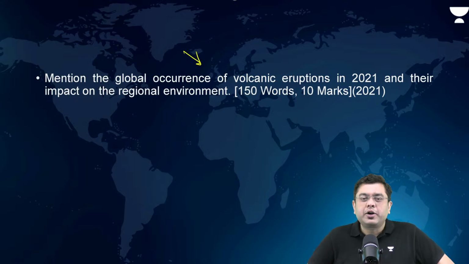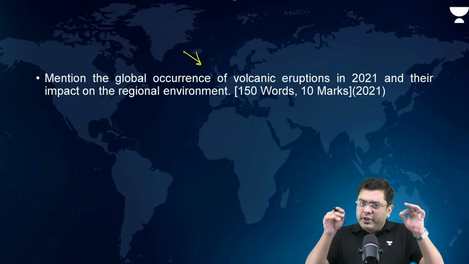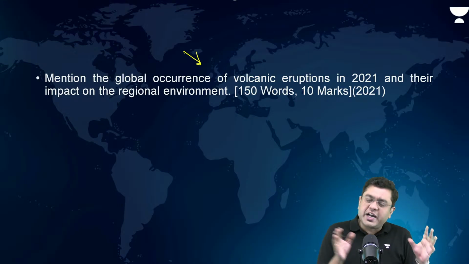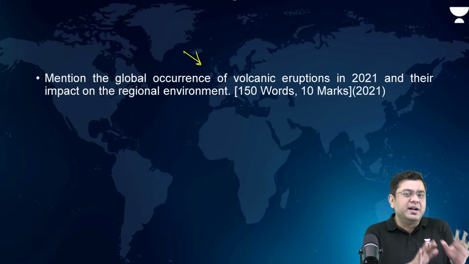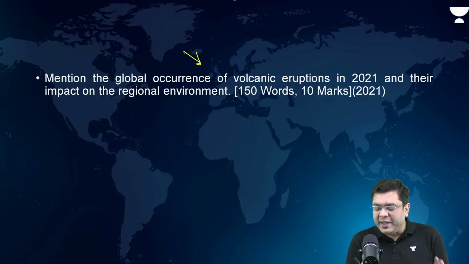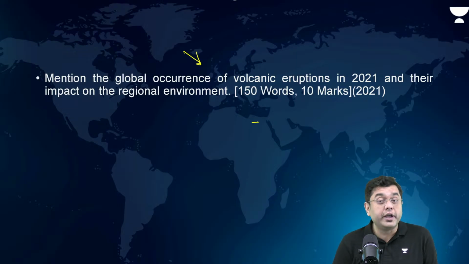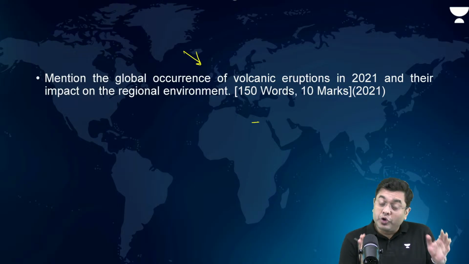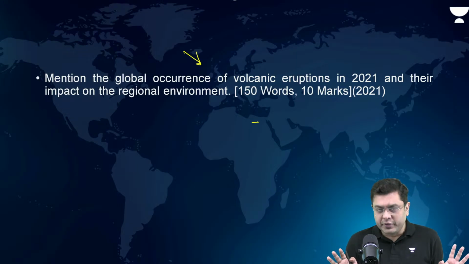Now, another question which was asked: mention the global occurrence of volcanic eruptions in 2021 and their impact on the regional environment. Now, this follows a pattern of question which has been asked by UPSC multiple times for the past couple of decades, and that is basically the global distribution of earthquakes and volcanoes, right? So that is an area that UPSC focuses on.